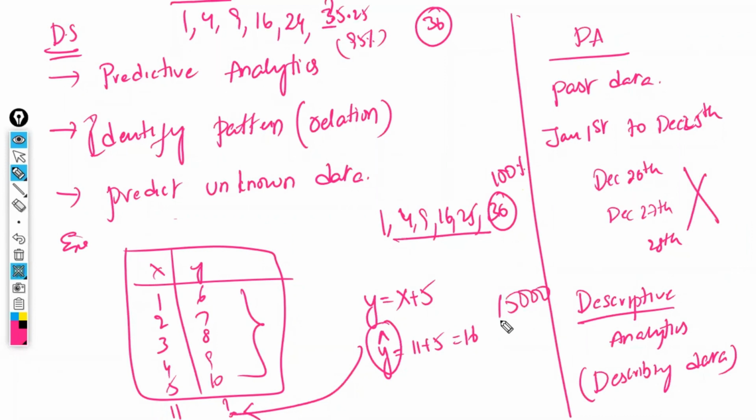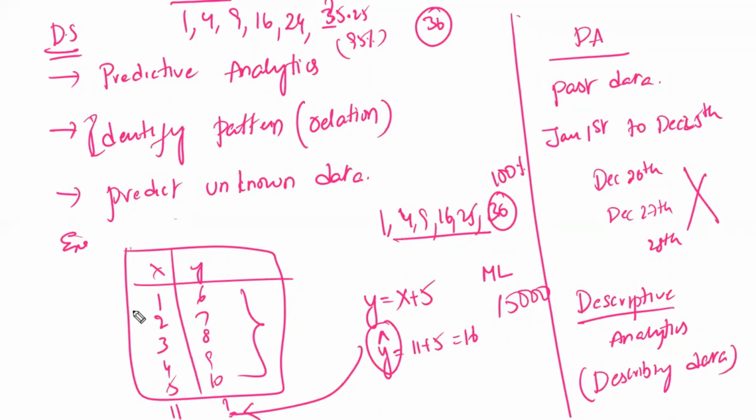In the Excel sheet, I have given the 15,000 records from top to bottom. When you have to observe that, identify the relation, and predict the answer, for that we are using machine learning. Machines will do whatever we have to do. We have to teach the machine to do it this way.